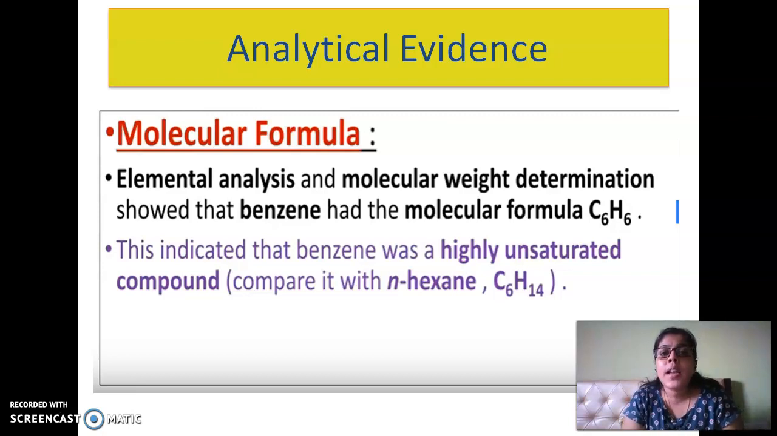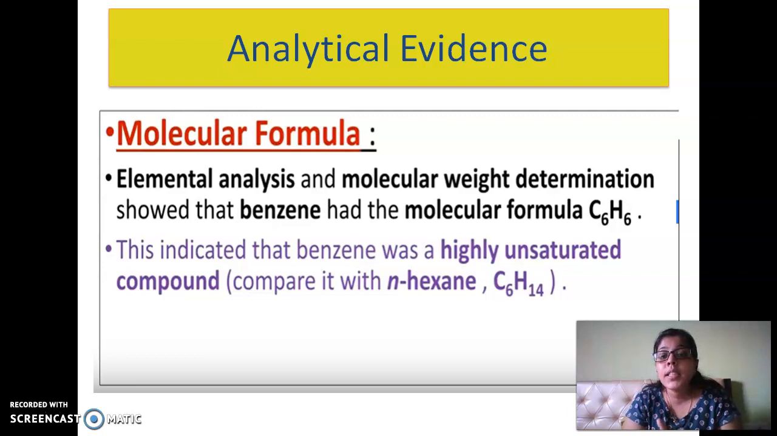The first is analytical. Analytical means analyzing things. So what have they analyzed? They have determined an elemental analysis, that is what elements are present in benzene, like carbon, hydrogen. They have determined the molecular weight, and they have come to the conclusion that yes, C to H ratio is 1:1, and the molecular formula proposed, that is C6H6, is correct.